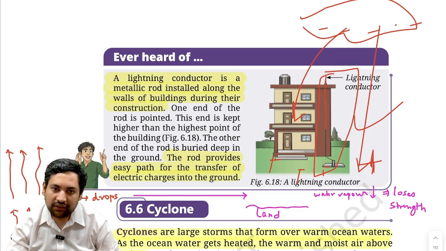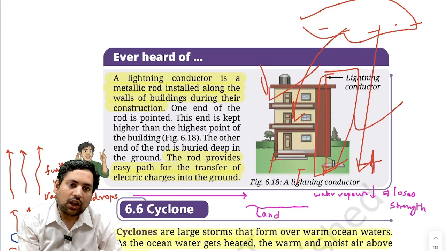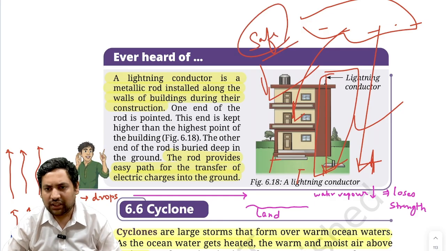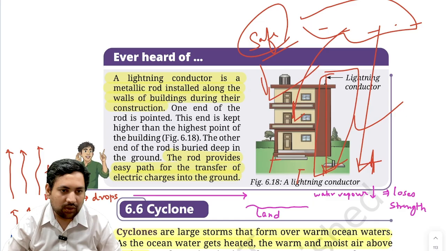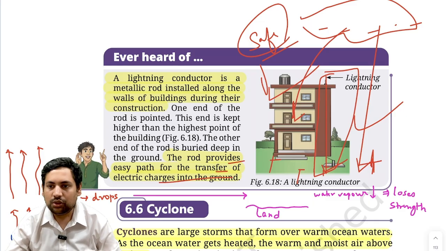So the lightning conductor will take this entire flow into the ground and your house will be safe, correct? Your house will remain safe. That is the role of lightning conductor. Understood? The rod provides an easy path for the transfer of electric charges into the ground.